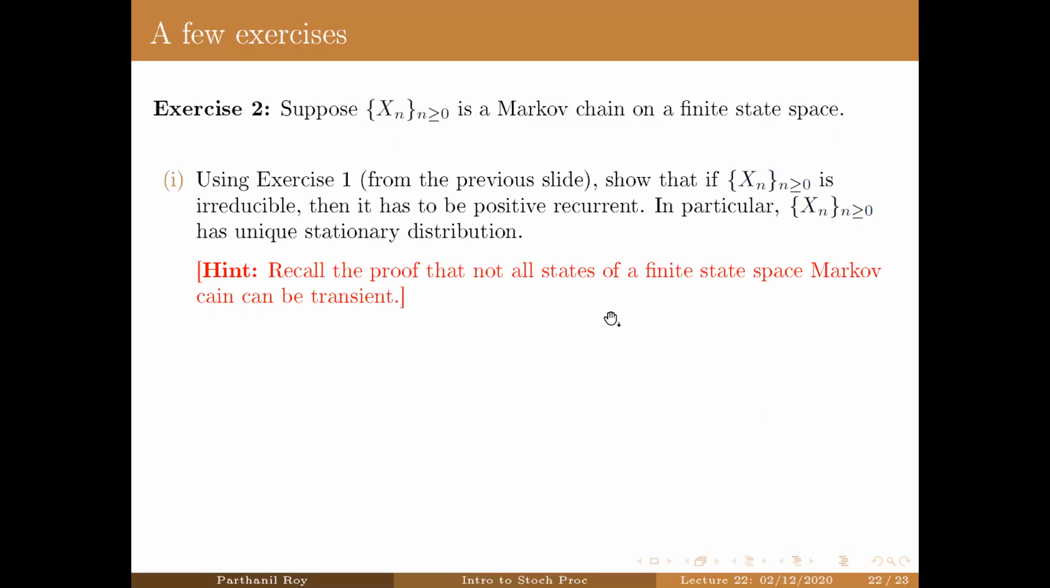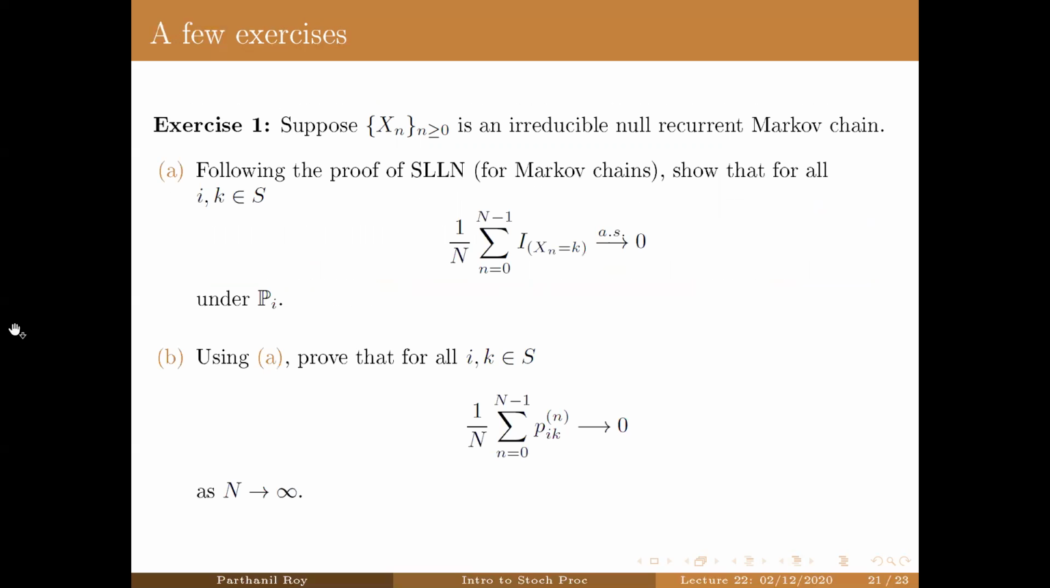So go back to the proof that not all states of a finite state space Markov chain are transient. From there, you will be able to show that it cannot be null-recurrent, and therefore it has to be positive recurrent because it cannot be transient either. Because if one state is transient, then all states are transient. That cannot be the case. So we know that irreducible finite state space Markov chains are recurrent because they cannot have a transient state. Therefore, you just have to show that it's not null-recurrent, and that's where you'll use this exercise here to get a contradiction.